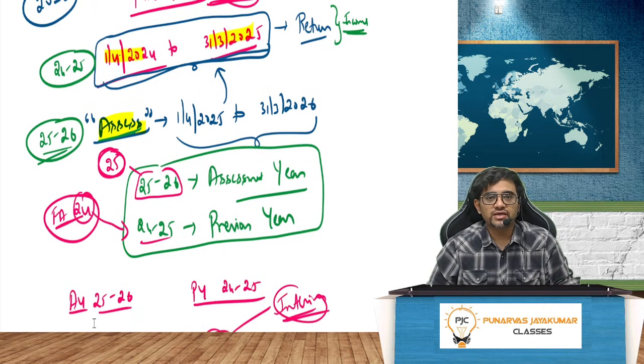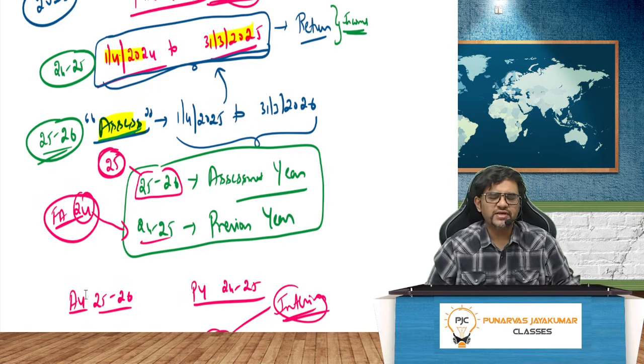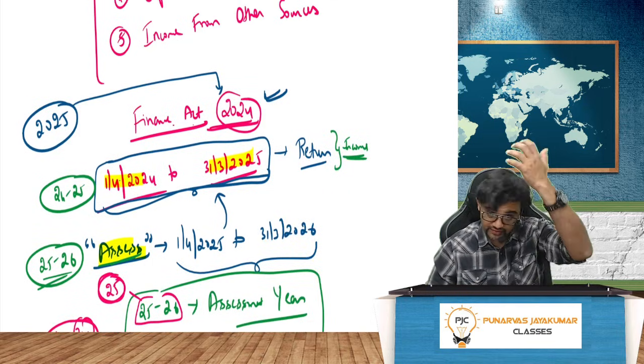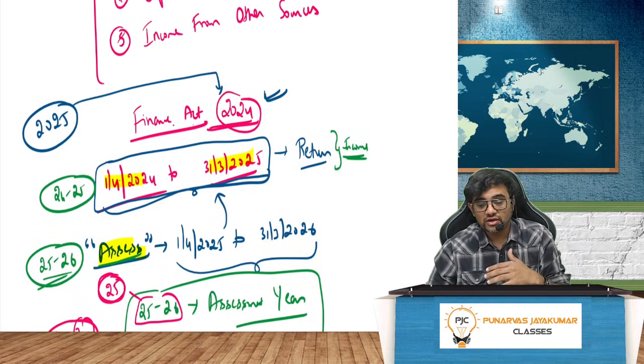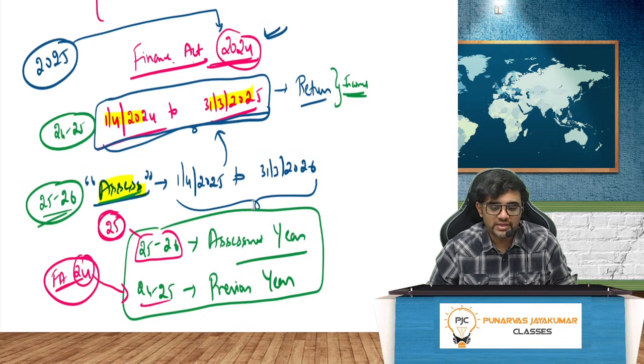So for our attempt, May 25, November 25, what is the assessment year? 25/26. What is the previous year? 24/25. Come on, you should all shout and tell me. What is the Finance Act? Finance Act 24. So the attempt year will be your assessment year, and the previous year will be the Finance Act year. So 24/25 is the previous year. What is the Finance Act? Finance Act 24.